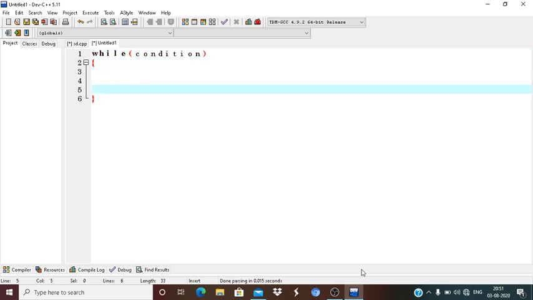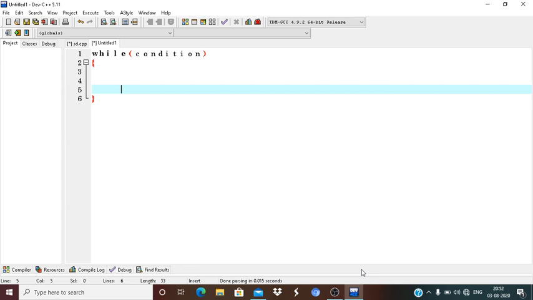So this is the basic structure of a while loop. The while loop is also called the entry control loop, because in the do while loop, which is called the exit control loop, the condition is checked at last, after entering the loop. But here, the condition is checked first, and only after checking the condition does the flow of control enter the loop. For this reason, the while loop is called the entry control loop. I hope you understand it.